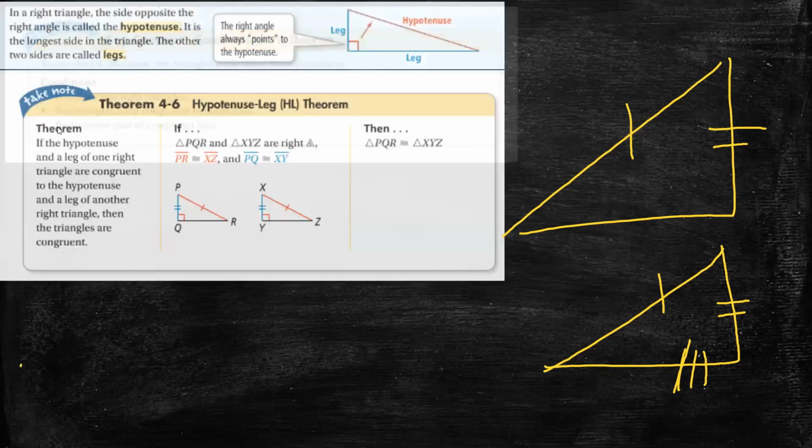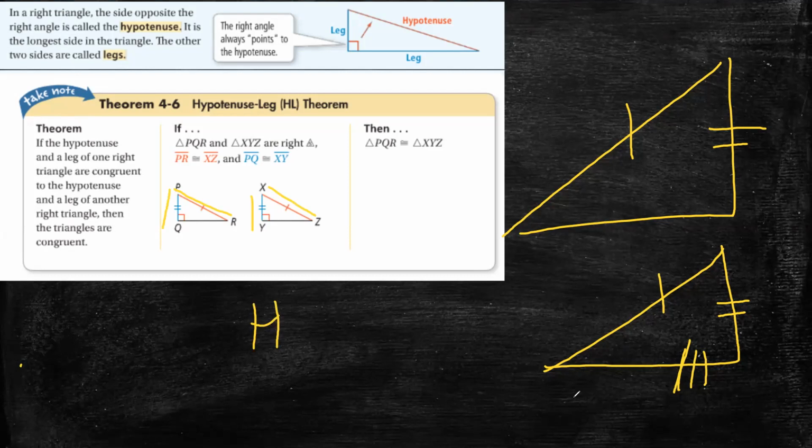It says that if we have two right triangles and the first hypotenuse is congruent with the second hypotenuse, and one leg is congruent with another leg, then my two triangles are congruent.